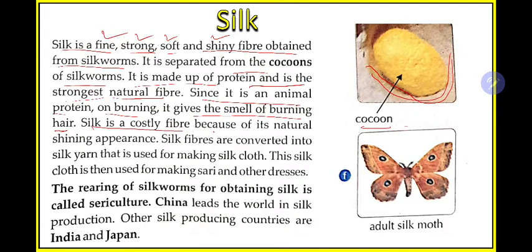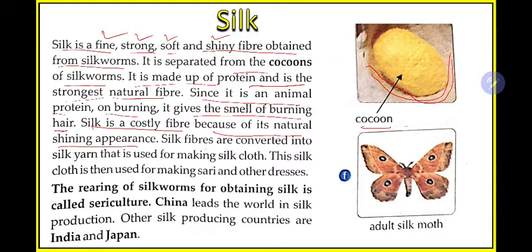Silk is a costly fiber because of its natural shining appearance. So silk is costly. Why? Because it has a natural shining appearance. Because of this shining nature, people prefer to buy silk more. If people buy more, the demand will be more. And as we are getting it from a natural organism, it will be rare. So silk cloths are very expensive. If it is actual pure silk, then the clothes are very expensive, because of this shiny nature that people prefer.